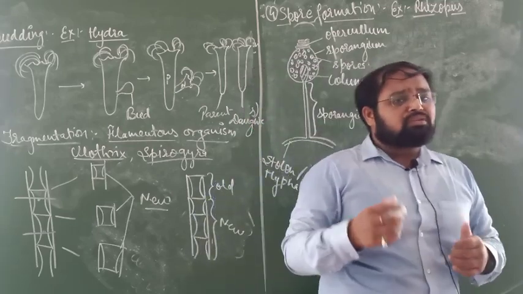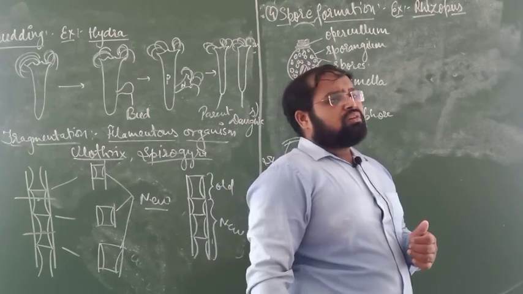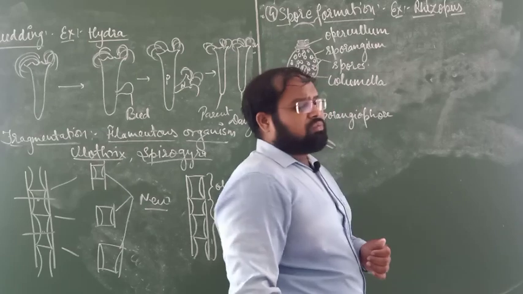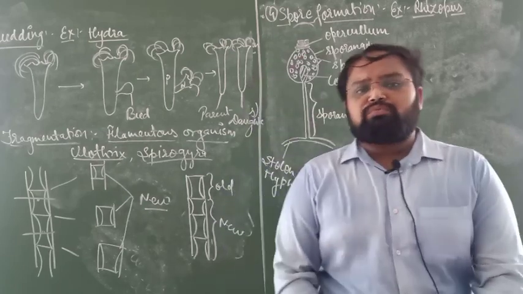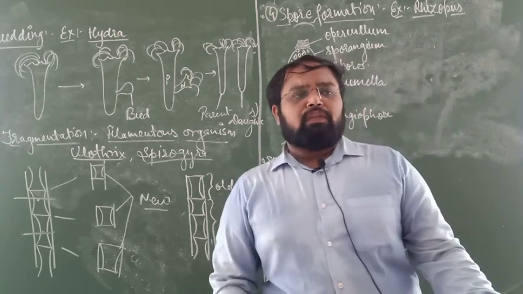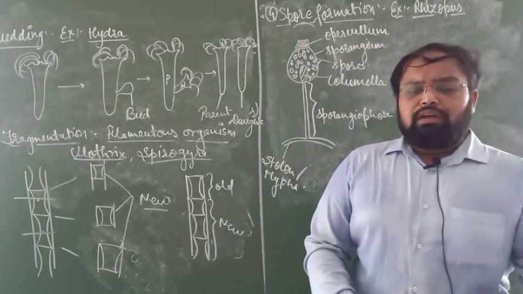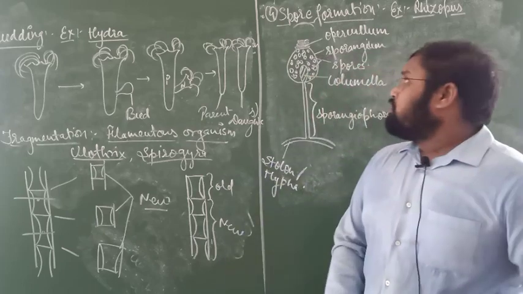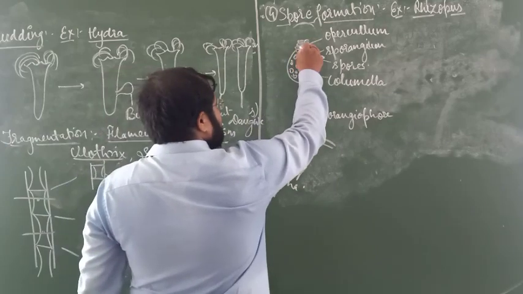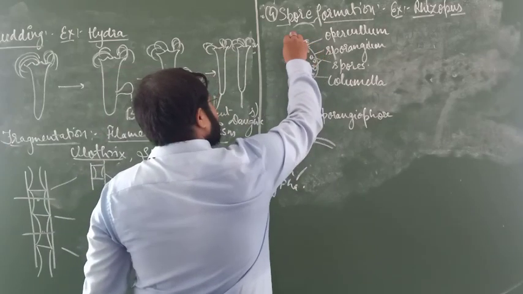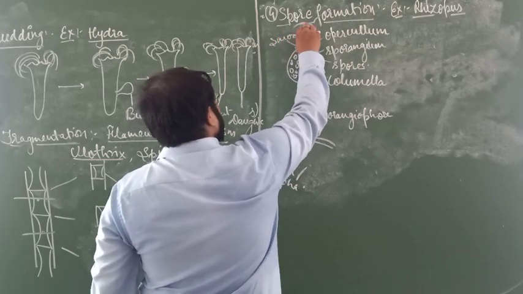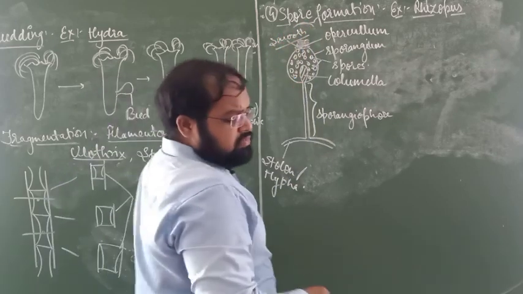These spores are capable of producing a new individual. Here we will discuss how the spores enter the environment. First, see the operculum. The layer of the operculum is very smooth.